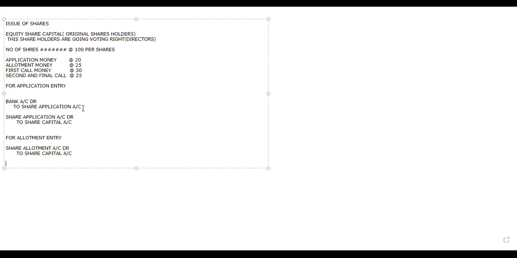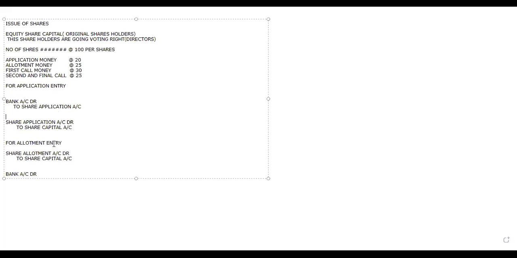Now after I have posted the due entry, whatever amount I have received, I'm going to post as a received entry. So here I'm going to write bank account debit, and I'm giving a little gap here. Why?